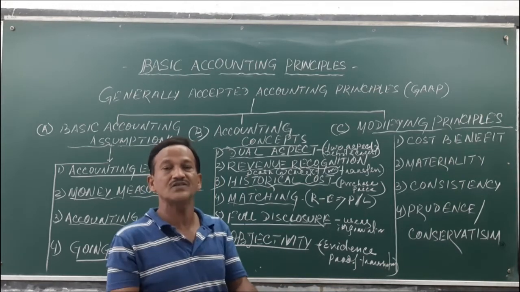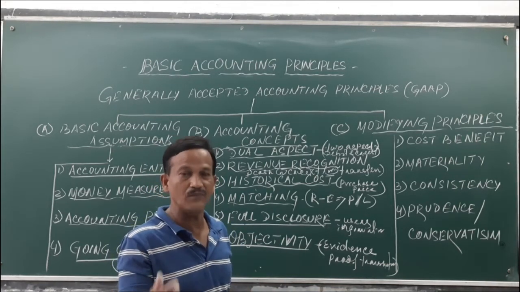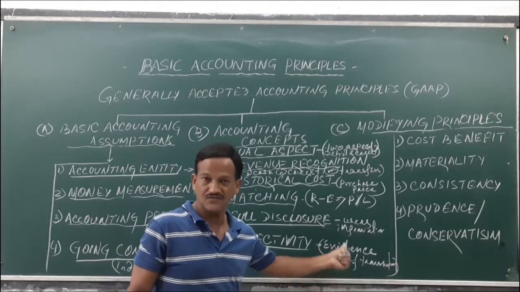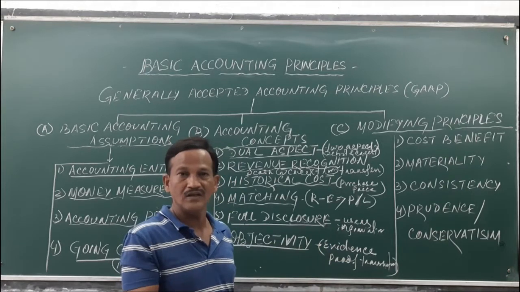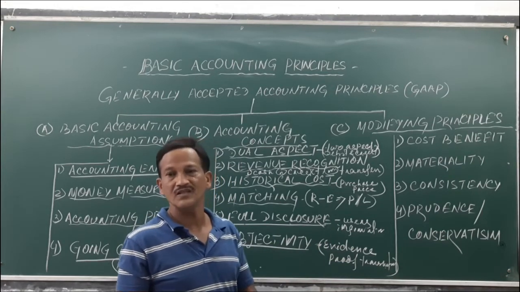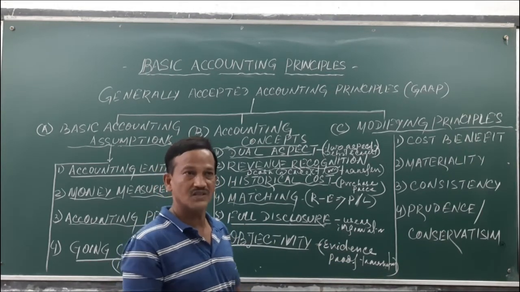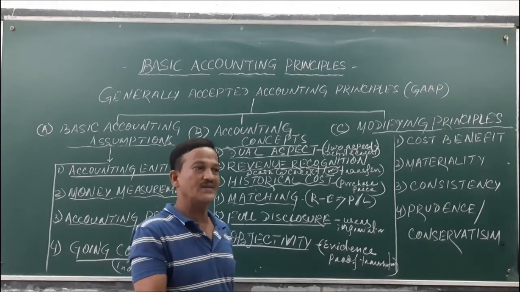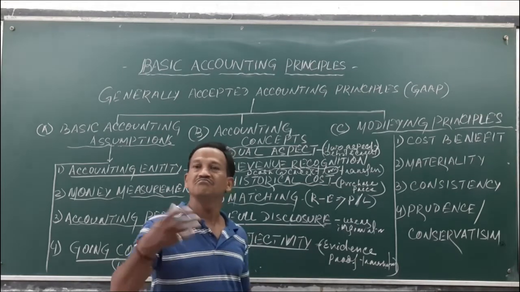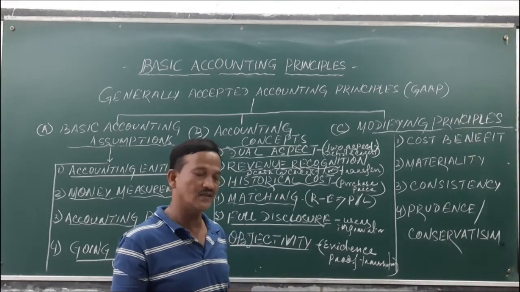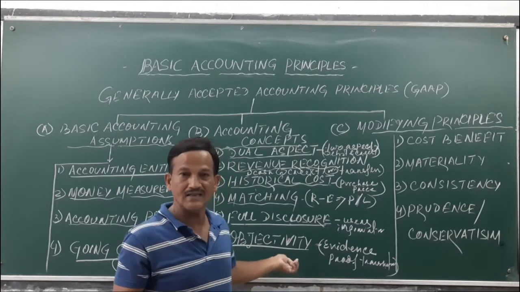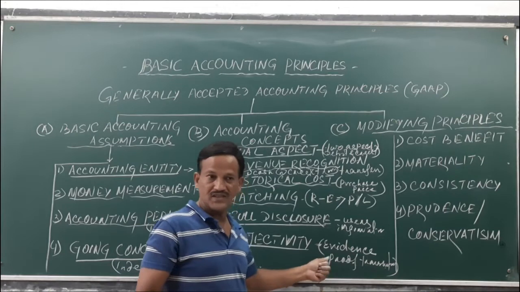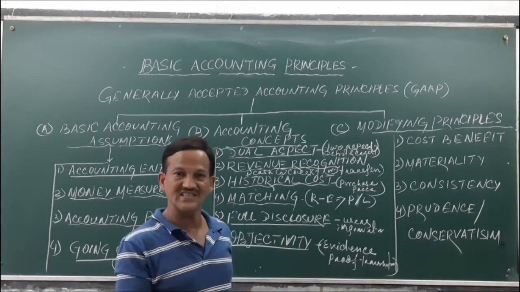The records will be maintained very systematically with proper evidence. For example, payment of salaries to the employees, 5,000 rupees. This 5,000 should be recorded with proof of evidence. Or if we purchased some stationery from the market, postage stamps, etc., the bills should be attached with that, so that the objectivity of that transaction is provided.